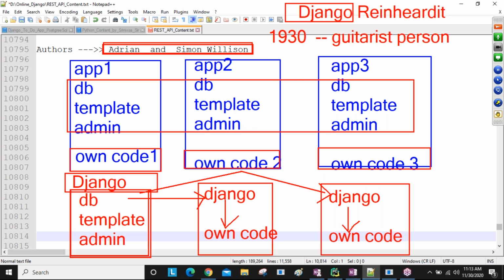Clear, guys? Why they took Django only: our developers love one famous guitarist, Django Reinhardt, and based on this person the framework name was taken as Django. Here the D is silent, that's why we call it Django, not D-Django. So officially we call it Django. Got it, everyone? This is about the history.